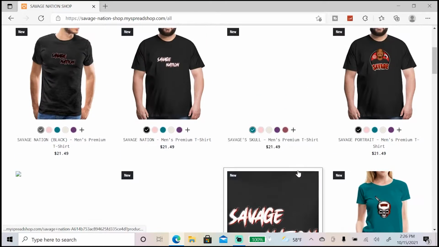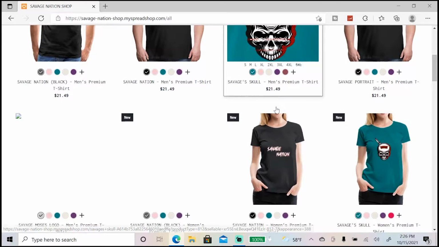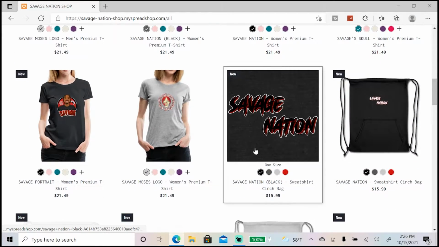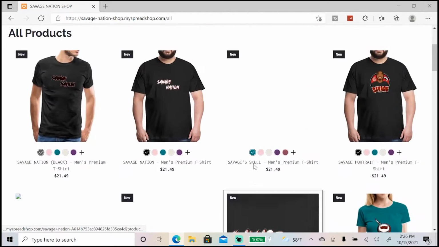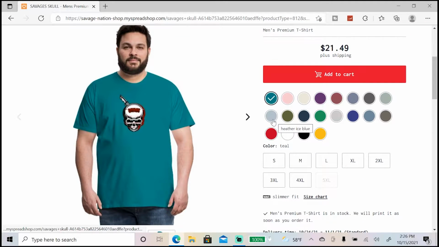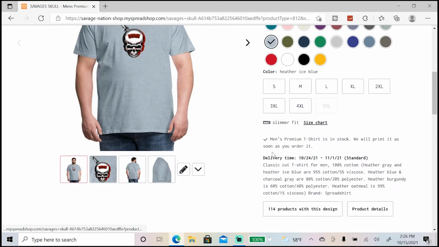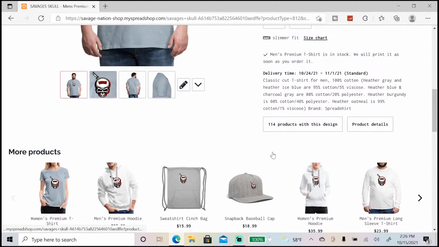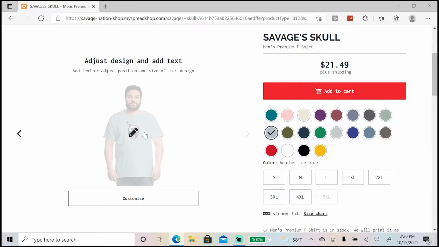So it's a lot of customization options. I mainly just want to show this for the people that don't know. Some people I know went to the site on their phone and it might have looked a little different, but essentially you can do the same thing. When it comes to each logo and each design that I have, you are able to customize it to the best of your abilities, and I don't want people to not know about this. So let's do a quick little run through right here.